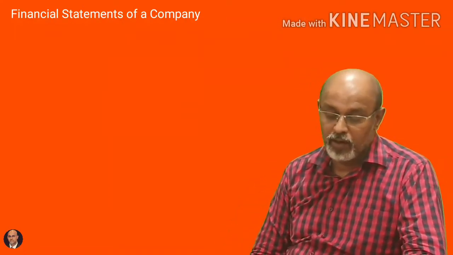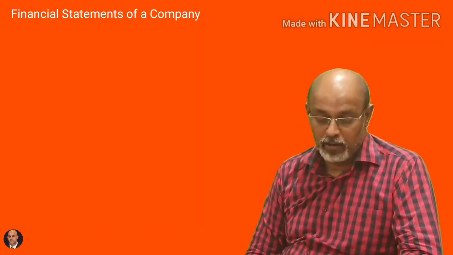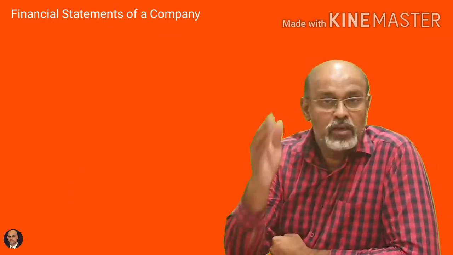It's a 2015 compartment paper question, outside Delhi. Long-term loans, non-current liabilities, and it comes under long-term borrowings. Calls in advance, current liabilities, other current liabilities. Trademarks, it will come under non-current assets and it will come under fixed intangible assets because it's an intangible asset, it's not a fictitious asset, it's something which we cannot touch.